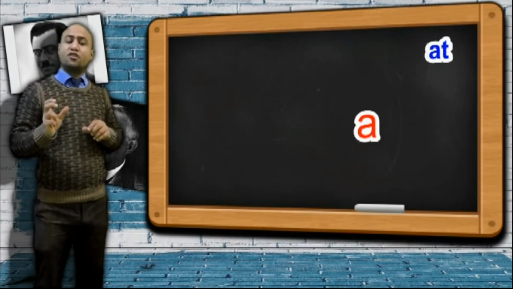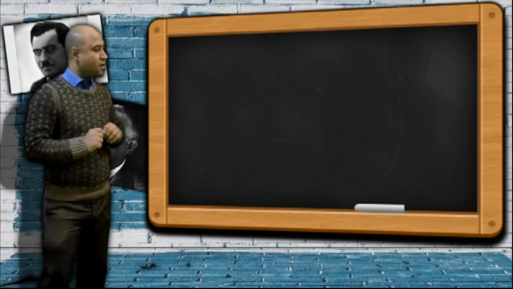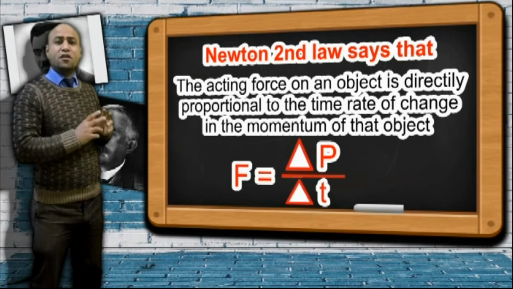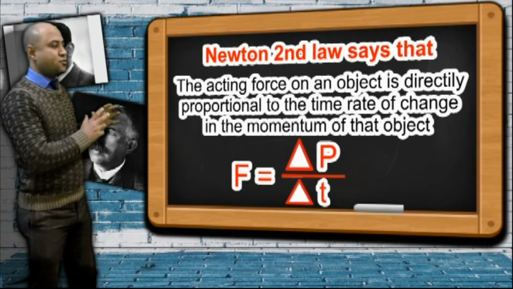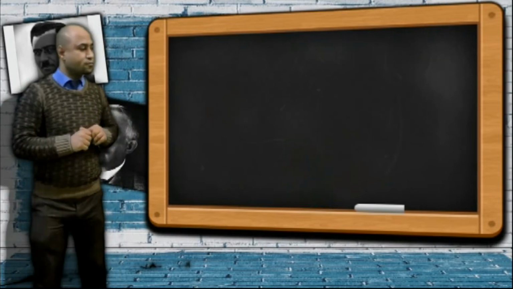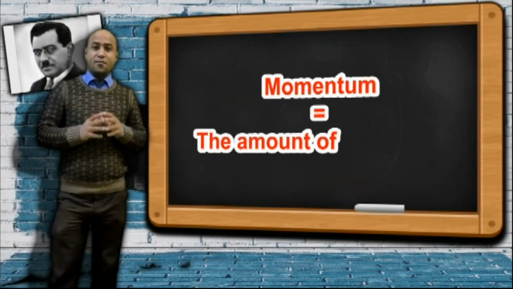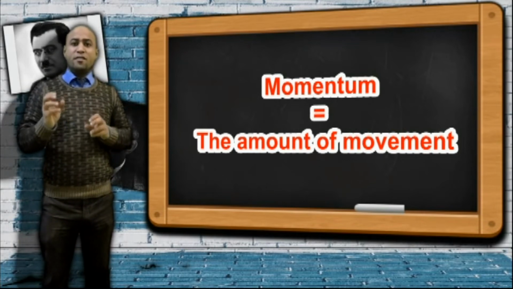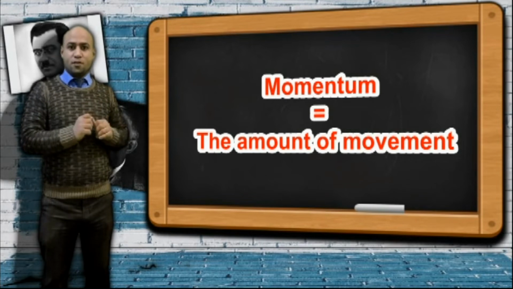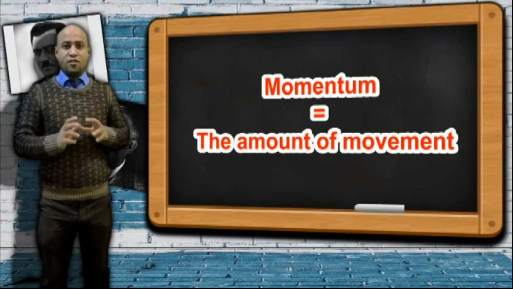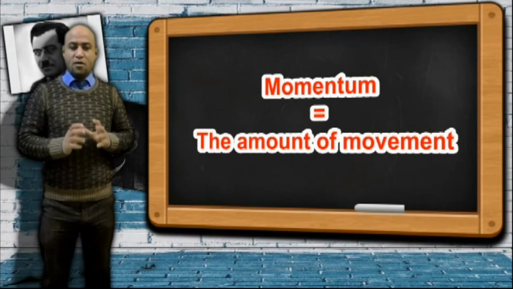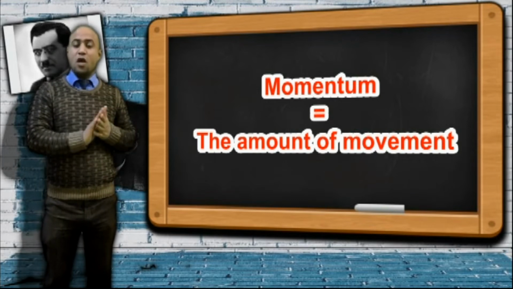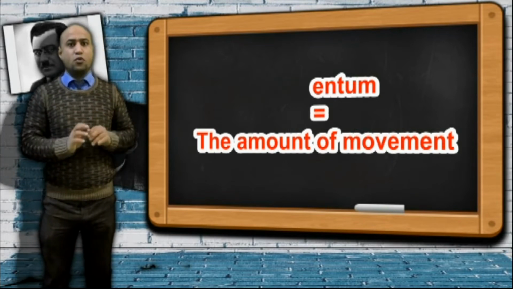There is another definition of Newton's second law which says that the resultant force that acts upon an object is directly proportional to the time rate of change of its momentum. Okay, what is meant by momentum? Momentum means the amount of movement of the object. The object has a momentum only during its motion. So the momentum of a static object equals zero. Again, the object has a momentum only during its movement. If the object is at rest, the momentum equals zero.